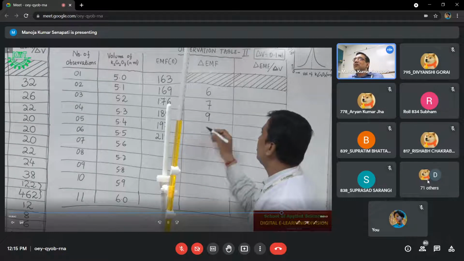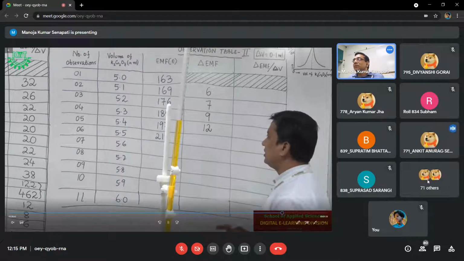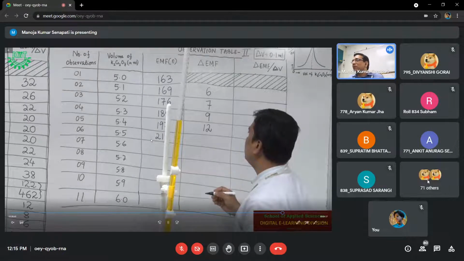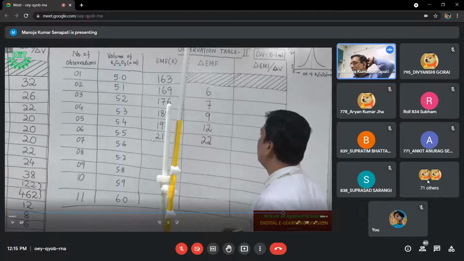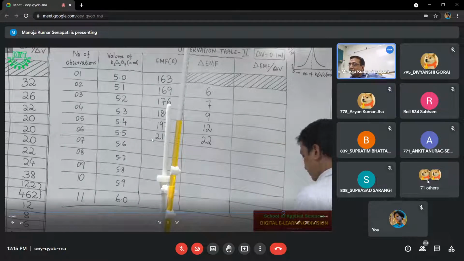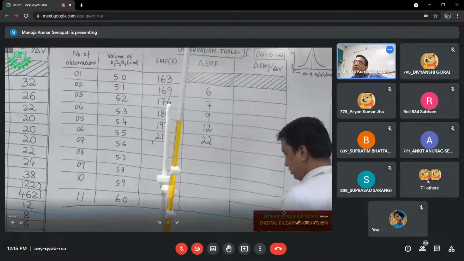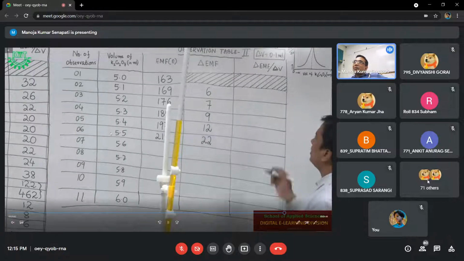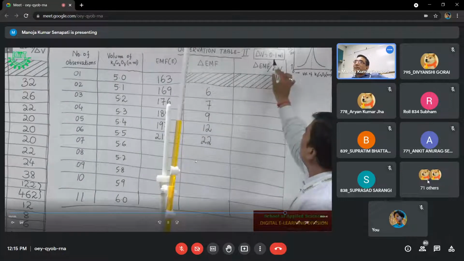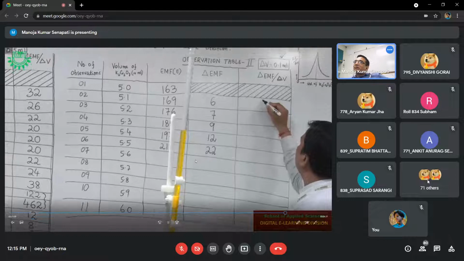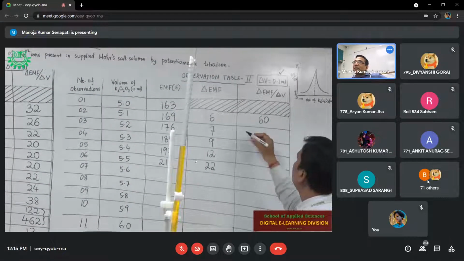The first one you can see 59 minus 63. Sir, we have to write the whole table? No. You have to write from 5.5. Let's see how it is being calculated. When you are going to write from 5.5, the first one you will make it blank. Sir, table 2 has to be written from 5.5? Yes. Okay, sir.